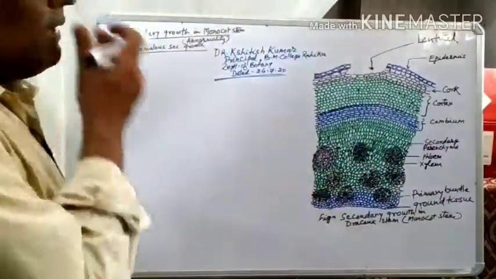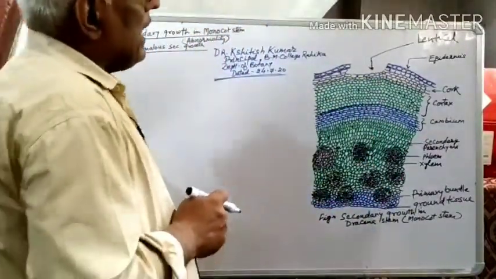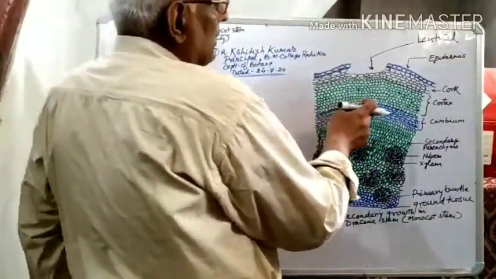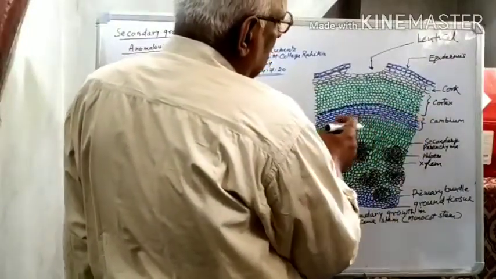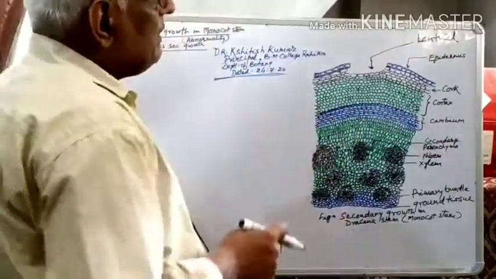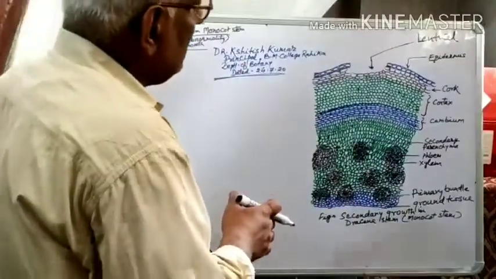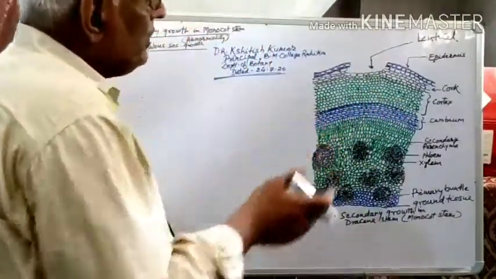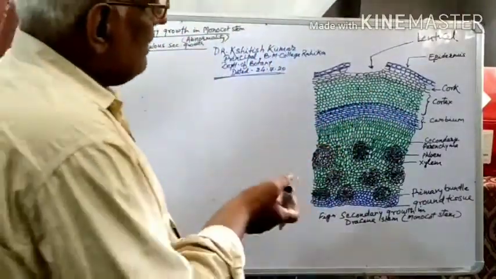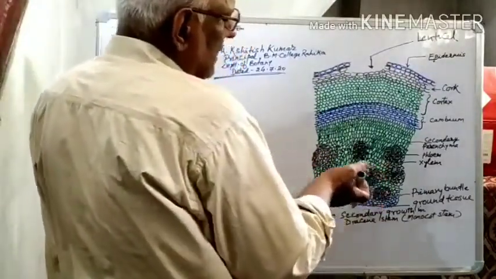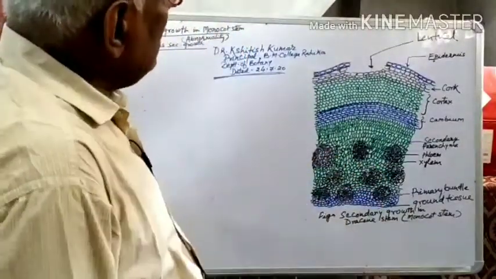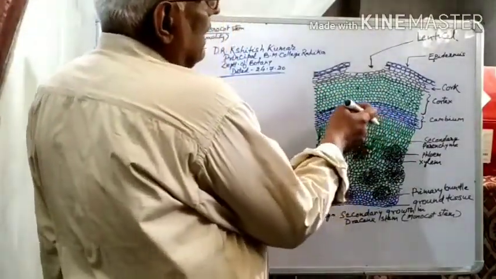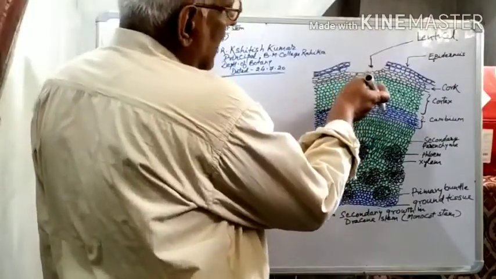This cambium cuts many vascular bundles inward, just the same as the amphivasal vascular bundles, and it also cuts secondary parenchyma outside and inside.